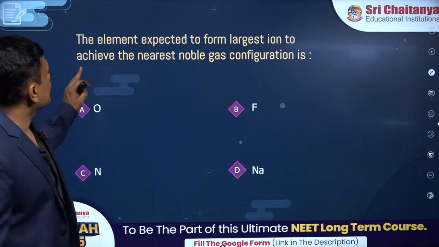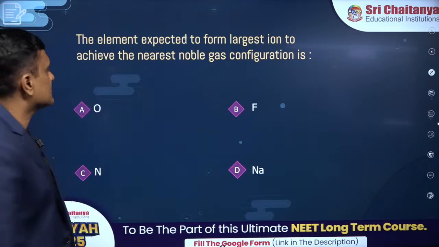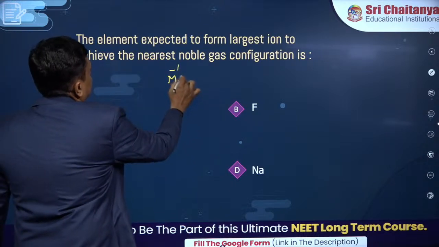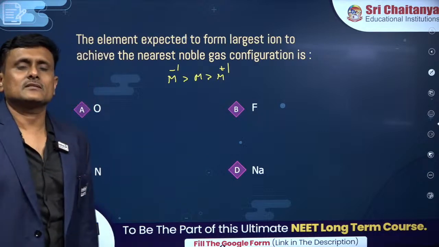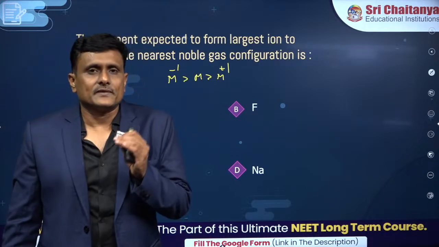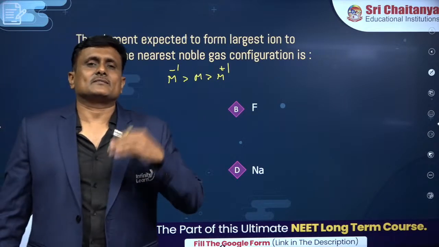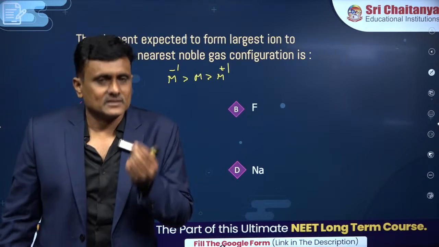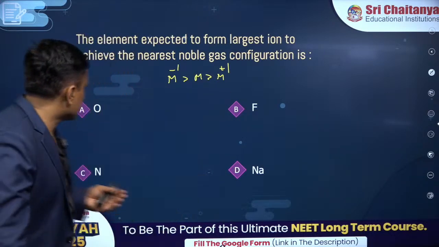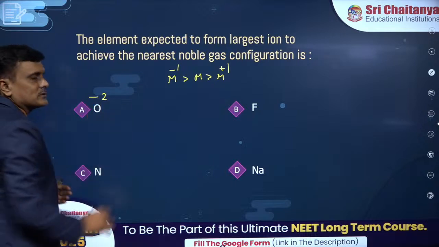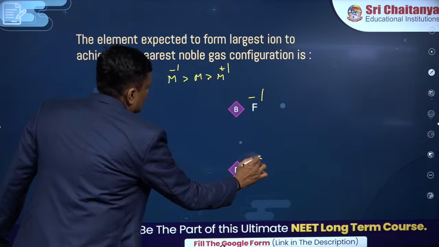So now look at this, the element expected to form the largest ion to achieve the nearest to noble gas configuration. Largest, you know that the sizes when compared, the species with the negative charge is expected to be having more size, because size has to be compared with respect to the effective nuclear charge, not with respect to the atomic number. Whichever has more positive charge will be smaller in size, more negative charge will be larger in size. So, in order to achieve the noble gas configuration, this takes 2 units of negative charges. It will become 10 electron species. Fluorine becomes 1. This loses 1 electron.